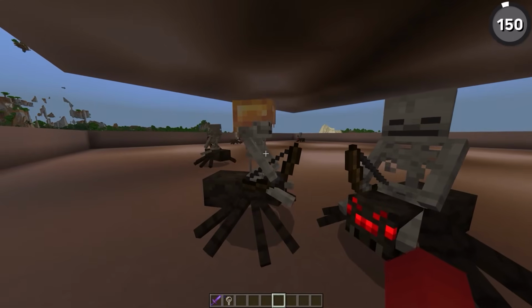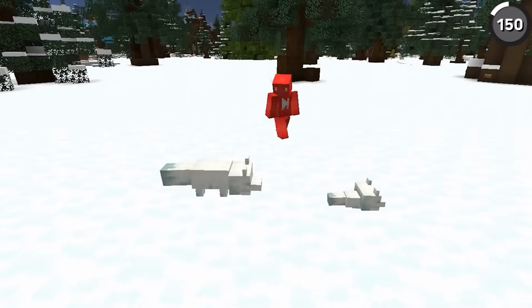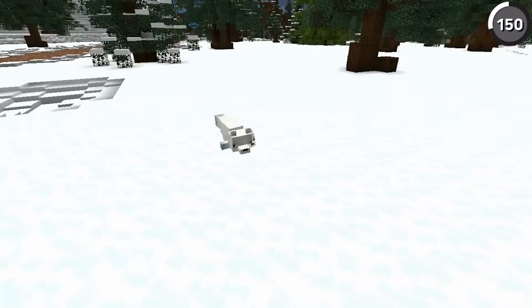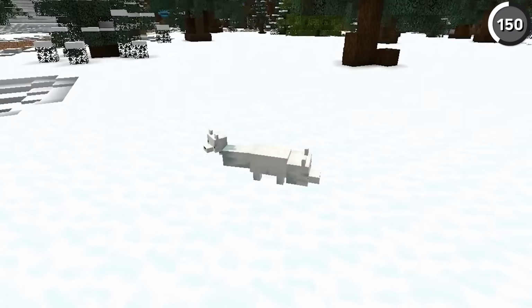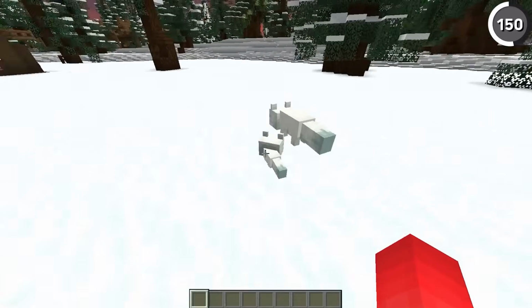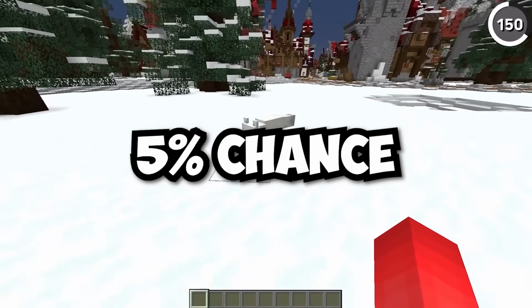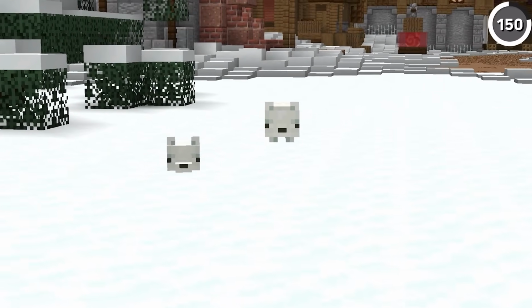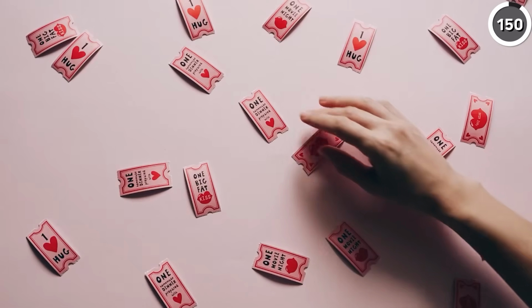By this point, everyone's familiar with the rarest mob in Minecraft, but this mob can also be very rare, considering that there's only a rare chance that an Arctic fox even spawns in a snowy taiga biome, and then add on to that another 5% chance of that fox being a baby variant, and it gets to the point where if you find one of these, buy a lottery ticket.